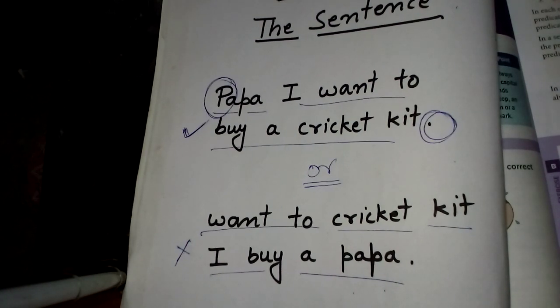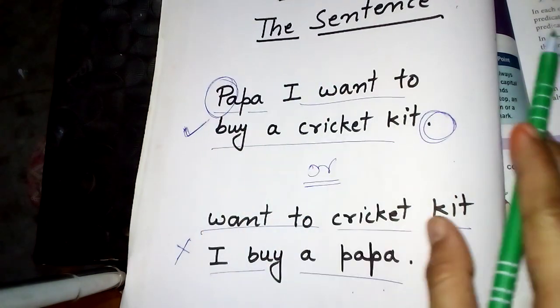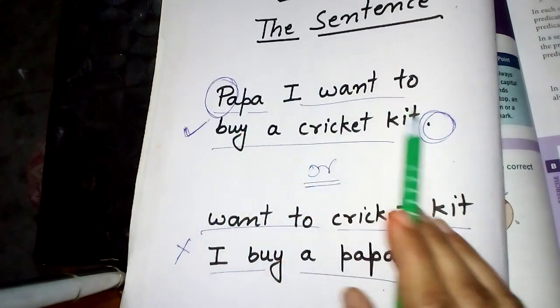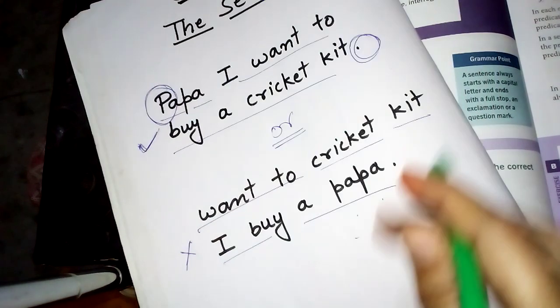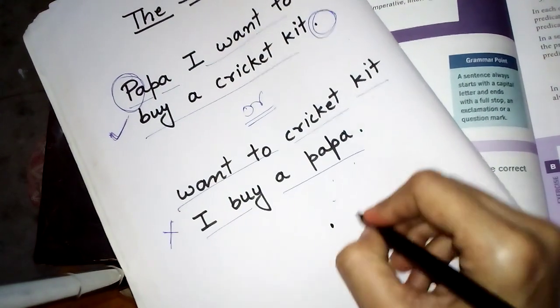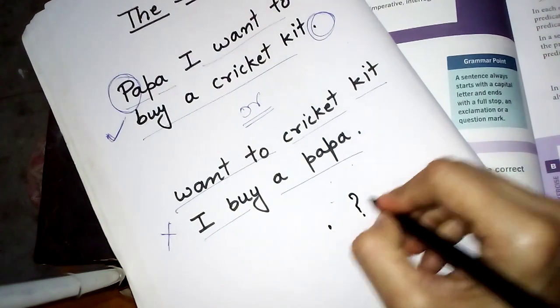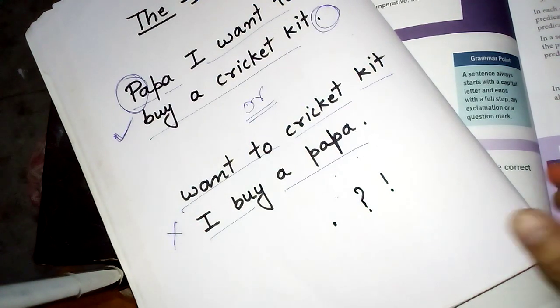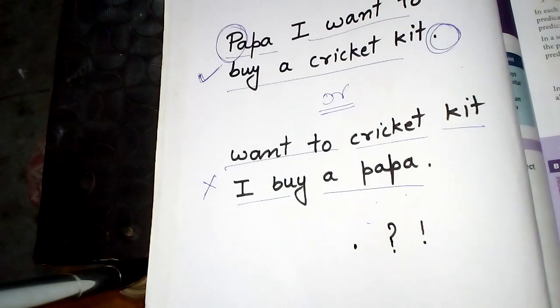And a sentence always begins with a capital letter and ends with a full stop, question mark or exclamation mark. That depends upon the types of sentence.